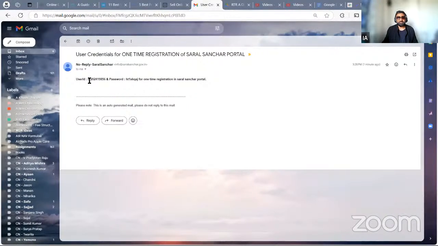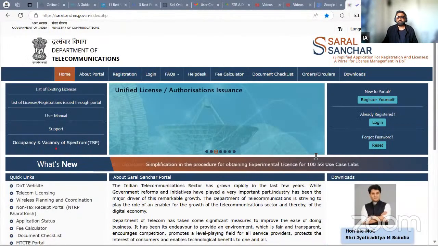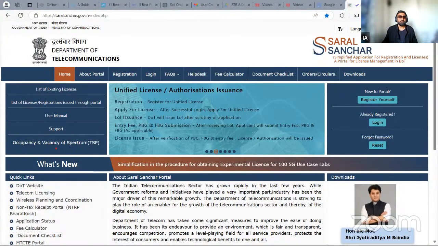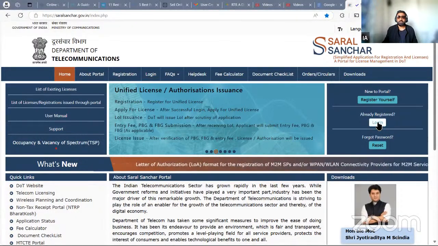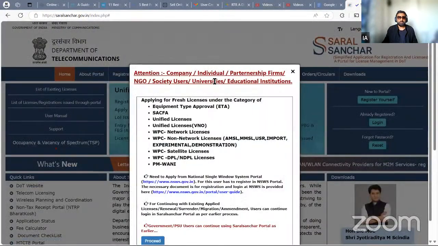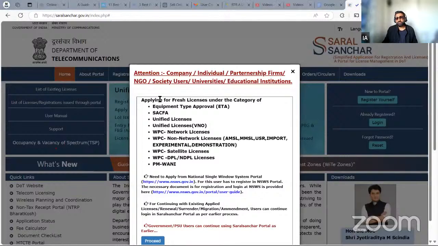So see, this is the user ID we have got. So we don't have to make a user ID. We get a user ID. This is for one time, but it's good if you can keep this also. Later on, please update it. Otherwise, somebody else can play around. So login. Be careful. You look here. If you have fresh license application, then you have been given options here, but that is later on in the application.